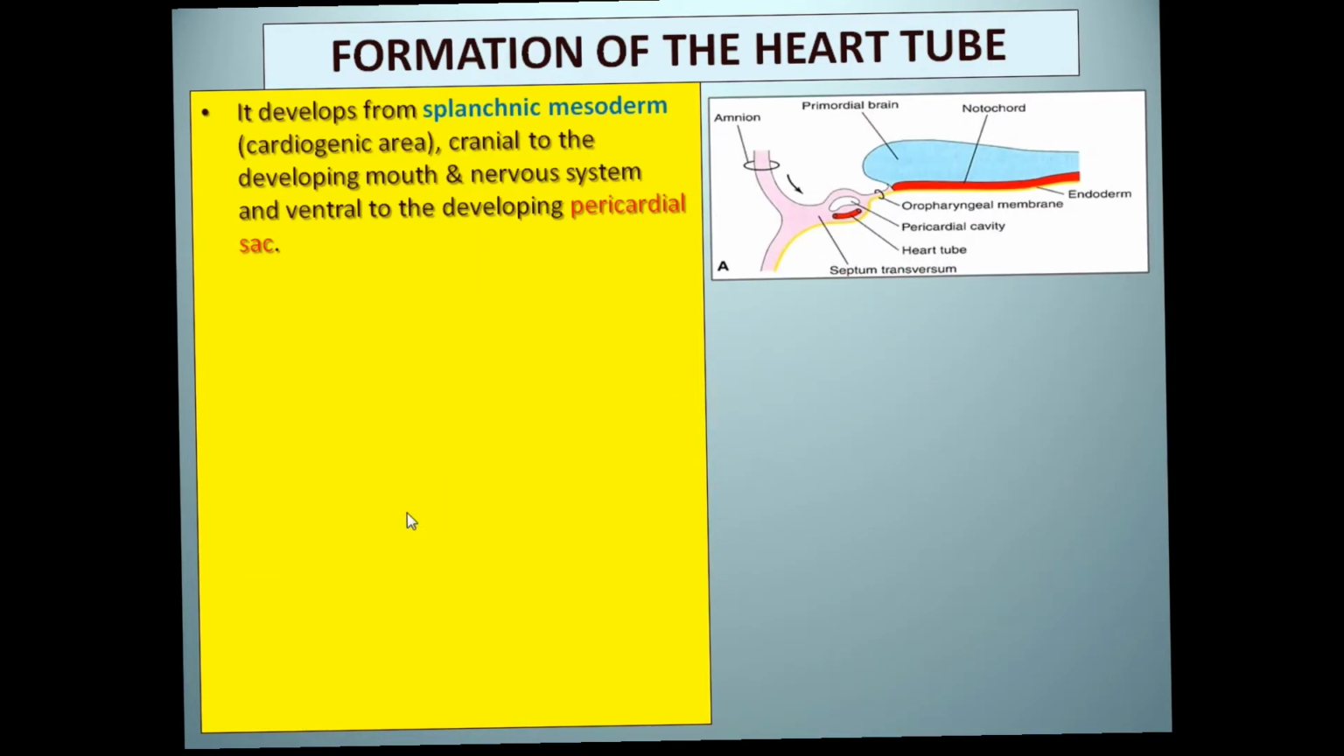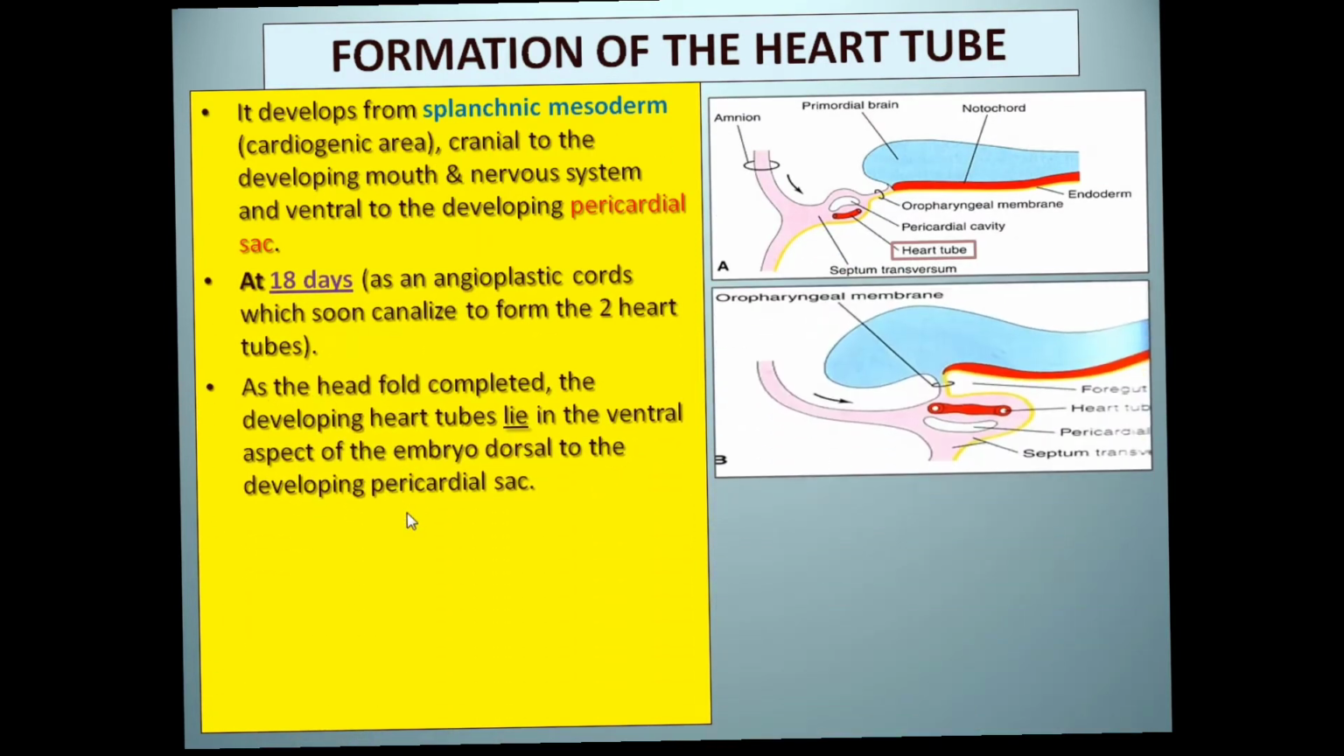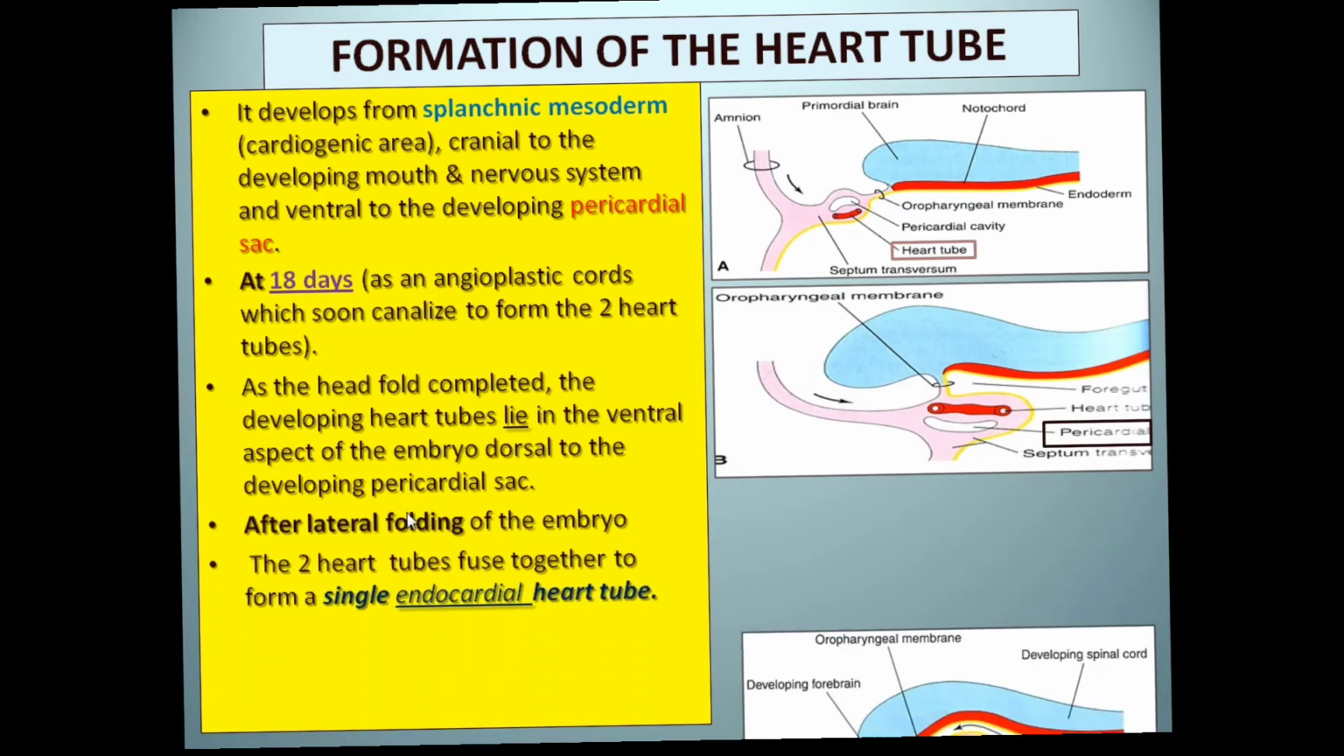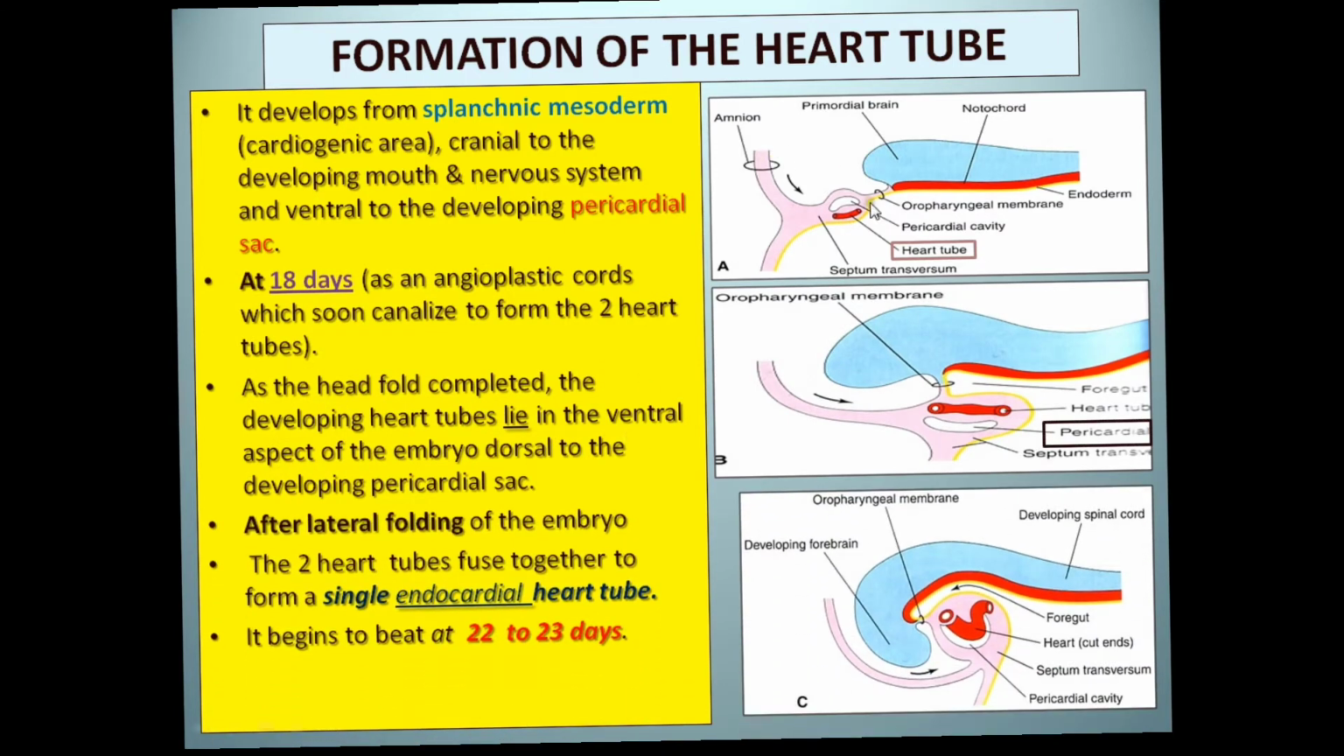Now, the formation of the heart tube. As I already described, when the three germ layers are formed, the heart is initially formed in front of the primordial head region, where the brain is formed. But when the folding of the embryo occurs, it reaches in front of the buccopharyngeal membrane. Then the septum transversum is formed and with further folding it reaches the central cavity in the thoracic region, and that is called the pericardial cavity.